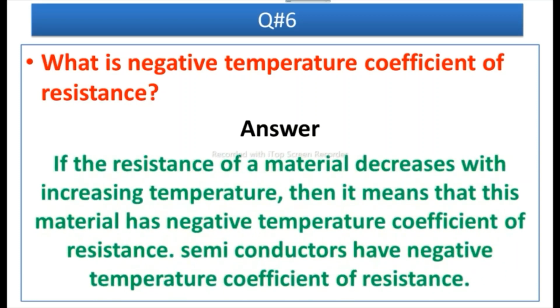Answer is, if the resistance of a material decreases with increasing temperature, then it means that this material has negative temperature coefficient of resistance. To give an example, you can say semiconductors have negative temperature coefficient of resistance, and you should know that conductors have positive temperature coefficient of resistance.